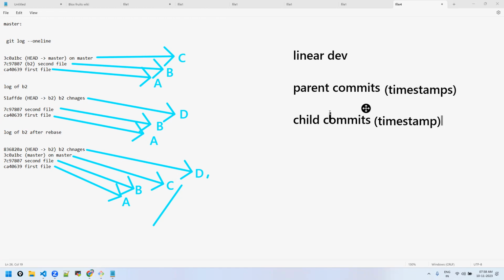First parent commits, then child commits. A, B, C. First, they will be ordered by timestamp, then the child commits. First priority is parent commits, then child commits. Within the parent itself, they'll be as per the timestamp. Second, child commits. These will again be as per the timestamp. Got it.